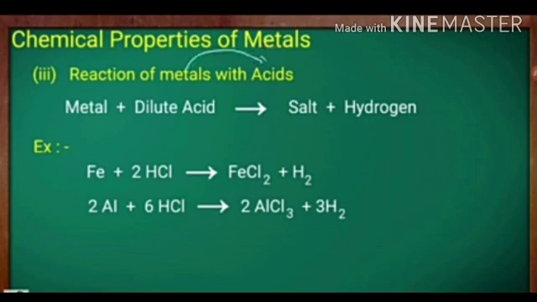Here FeCl2 denotes iron chloride. Now the same kind of example: aluminium reacts with dilute hydrochloric acid, that is HCl. Aluminium chloride is formed and hydrogen gas is liberated, or you can say hydrogen gas is formed.